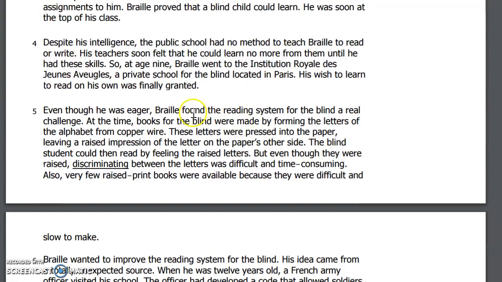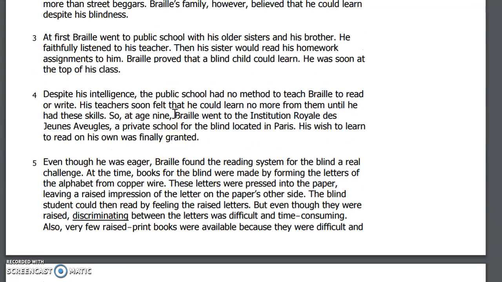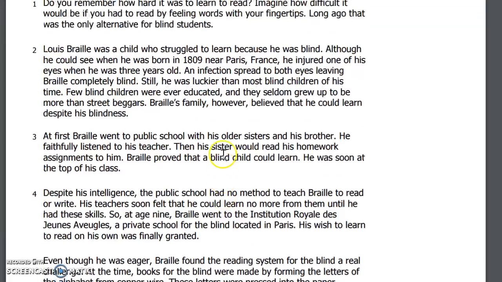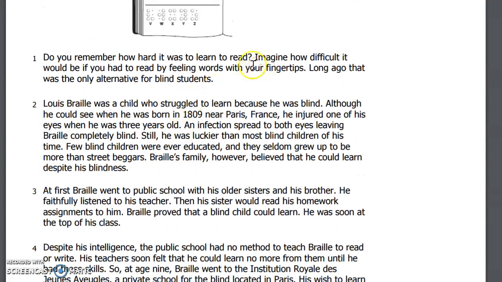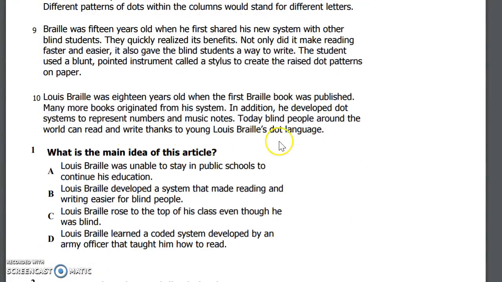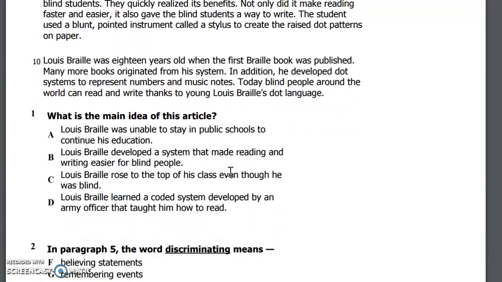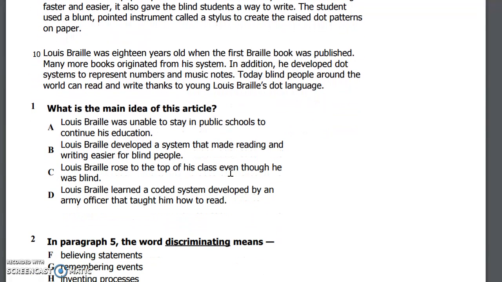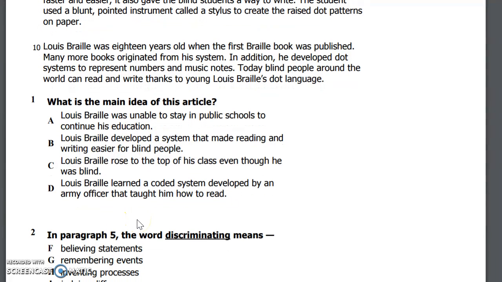So as I skim, I'm noticing Braille a lot. That's sticking out a lot. And remember, my answer choice is going to have something to do with reading, and it's going to have something to do with this dot language system that he created. Okay, so if I just glance through my answer choices, I'm looking for one that has something to do with a system, it has something to do with reading, and it has something to do with this Braille person.